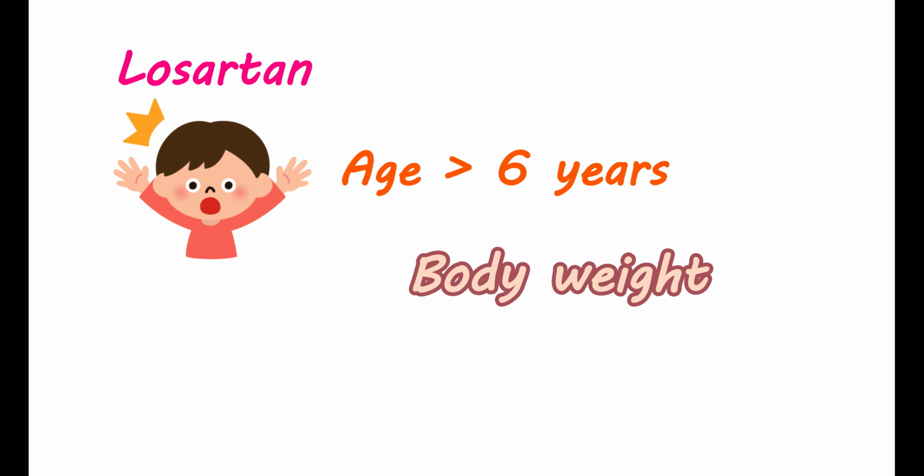Use in children. Losartan can also be used in children with an age above 6 years. However, in children, losartan is given based on their body weight. Generally, it can be given at a dose of 0.7 milligrams per kg of their body weight. The dose calculated based on the body weight is typically within 50 milligrams.